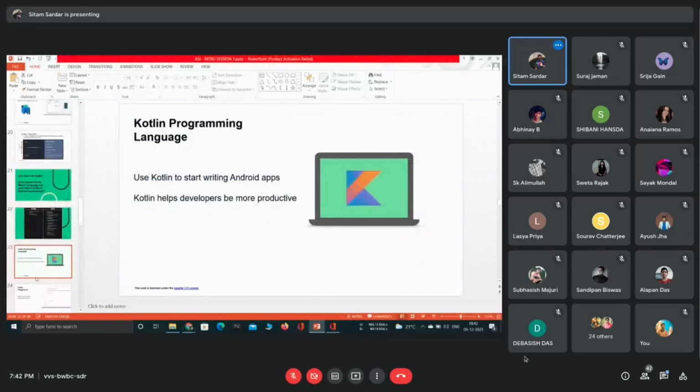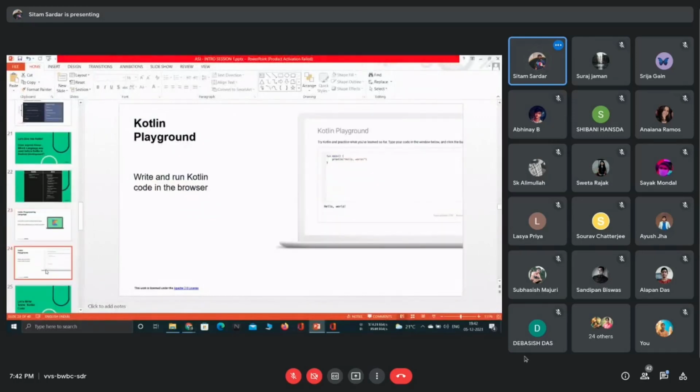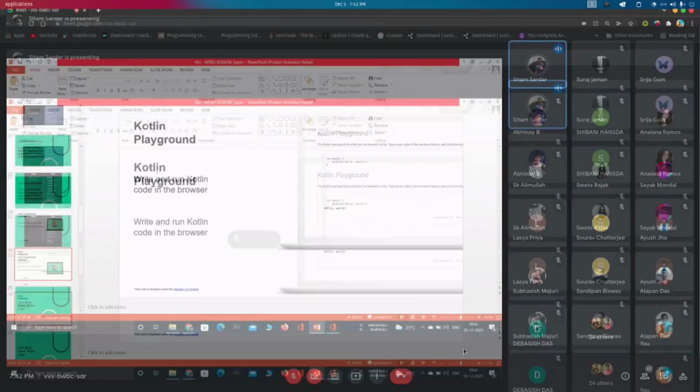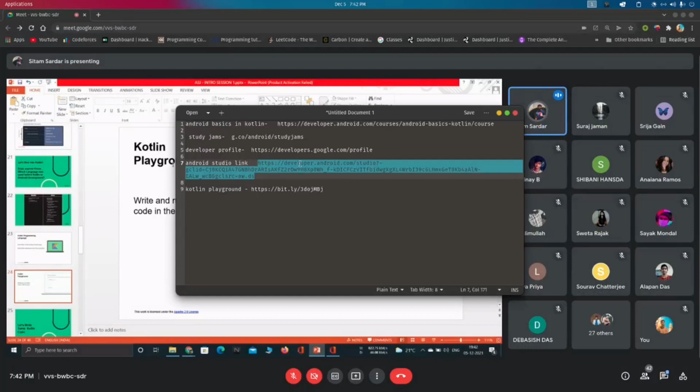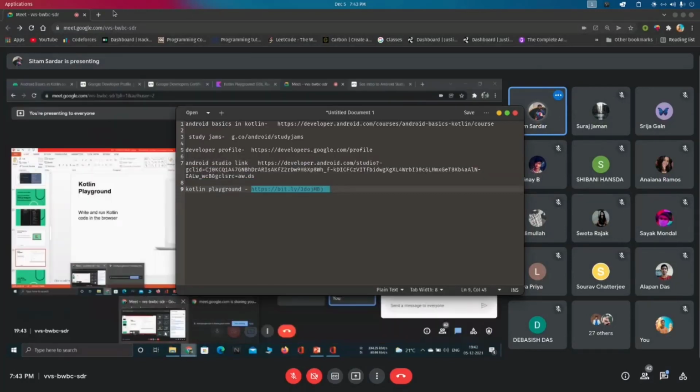So now it's time to run our Kotlin, to open our Kotlin playground. Please share the link of the Kotlin playground.